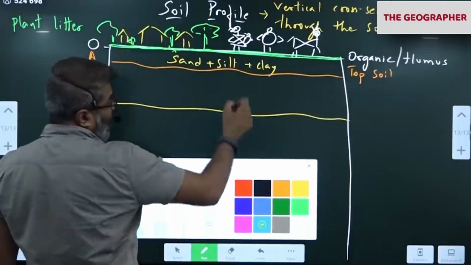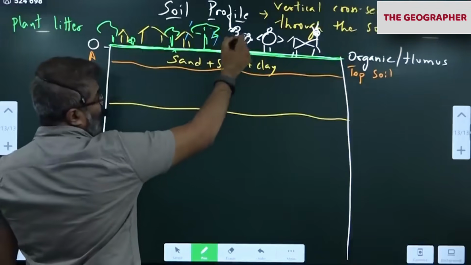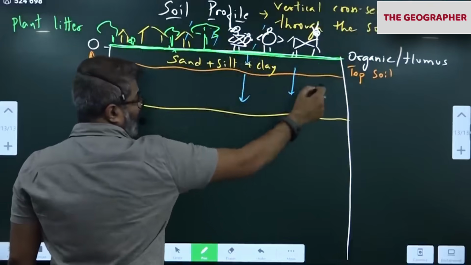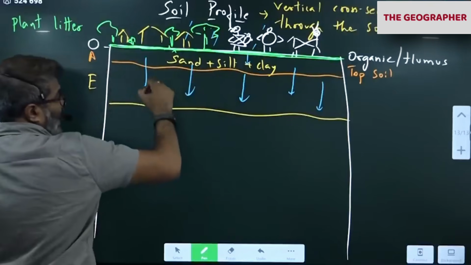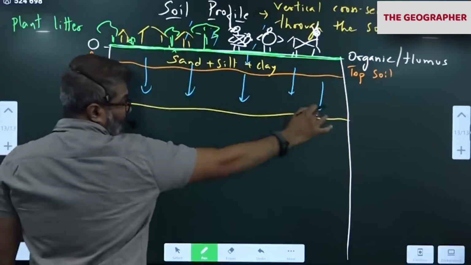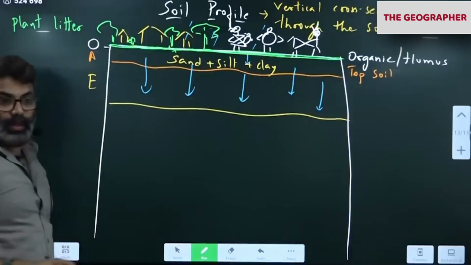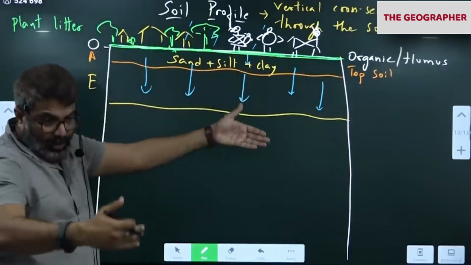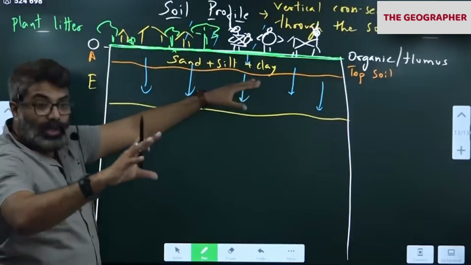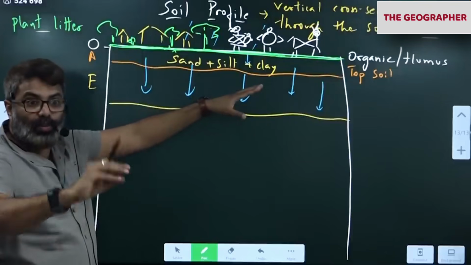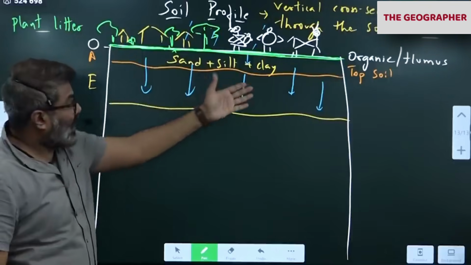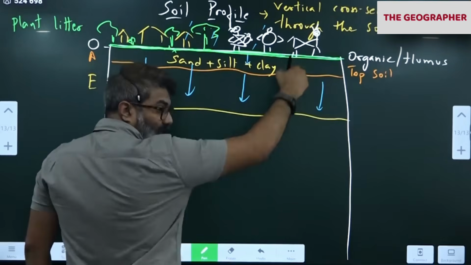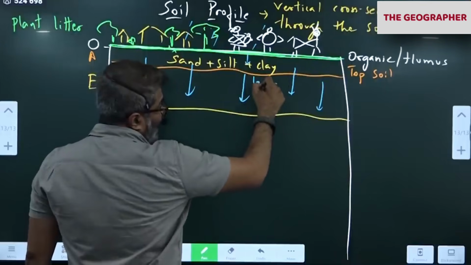What happens now? Whenever water falls on the surface, like rainwater, the rainwater comes down and percolates through this region, correct? As it comes through, this is the rock layer. Many of the minerals in the rock will dissolve. We call them soluble minerals. Sulfates, nitrates, chlorates and all will dissolve and get removed, because water is going where? Down. As a result, all the minerals get leached.